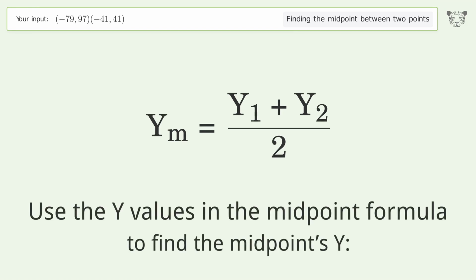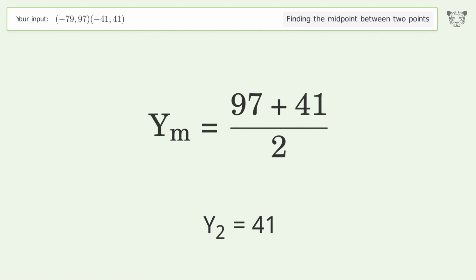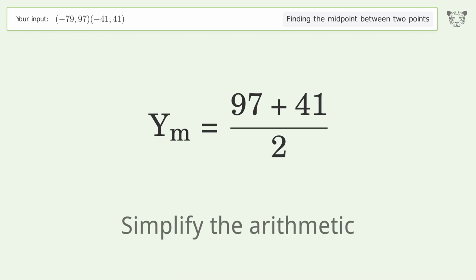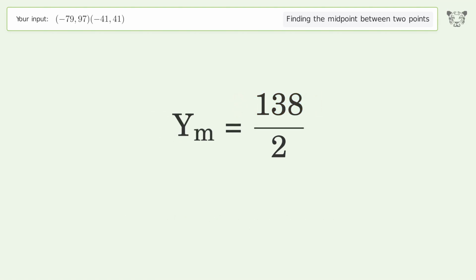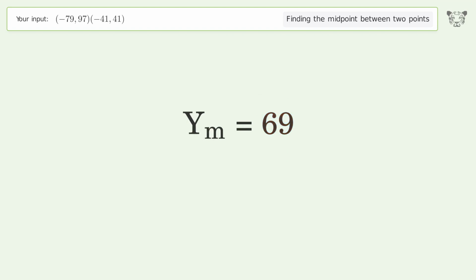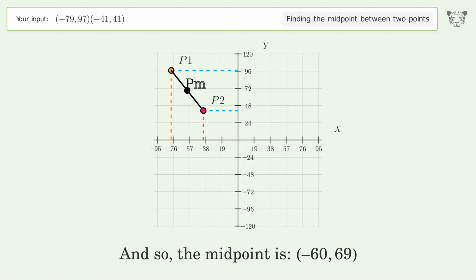Use the y values in the midpoint formula to find the midpoint's y. y1 equals 97. y2 equals 41. Simplify the arithmetic. And so, the midpoint is negative 60, 69.